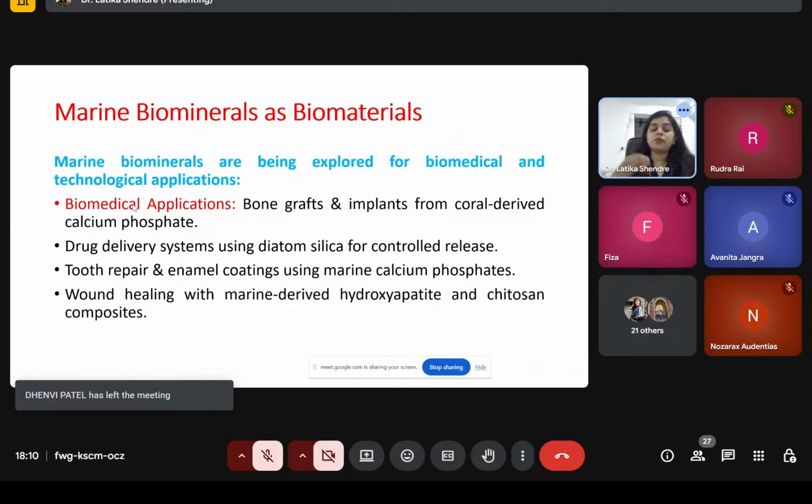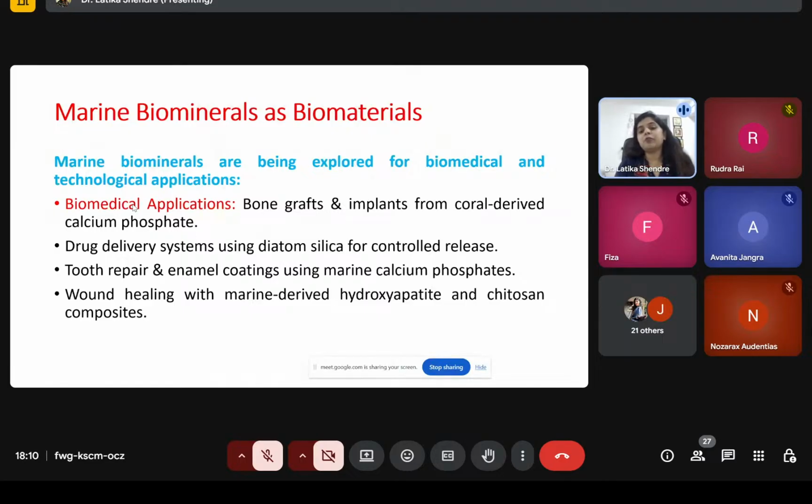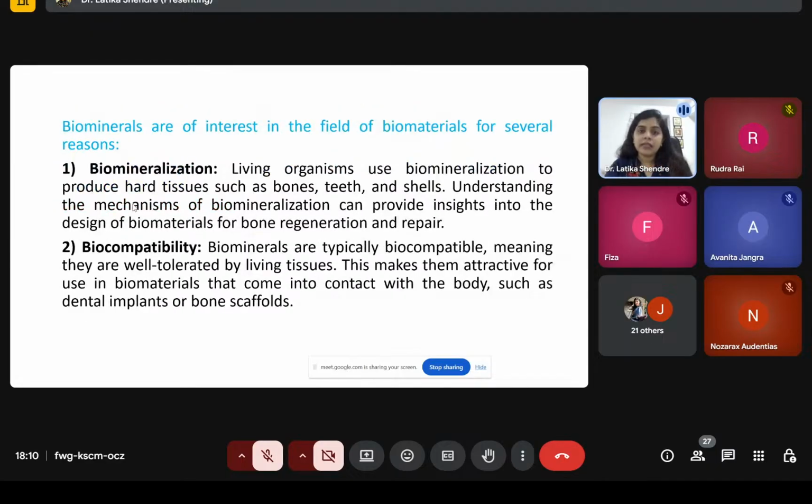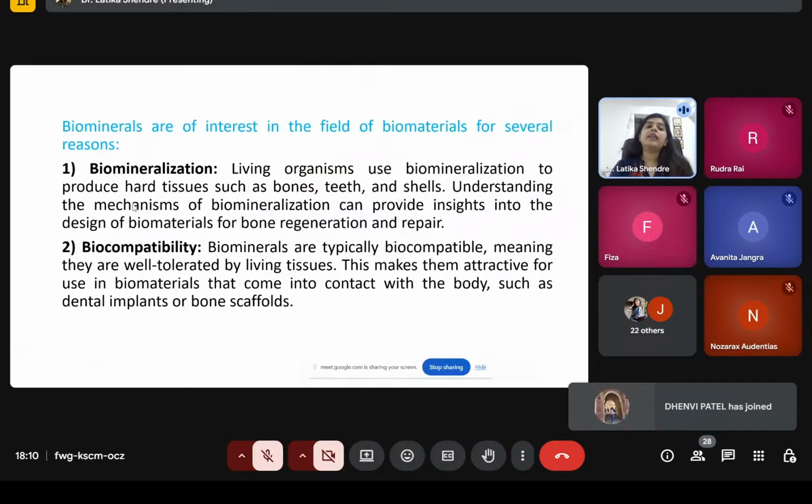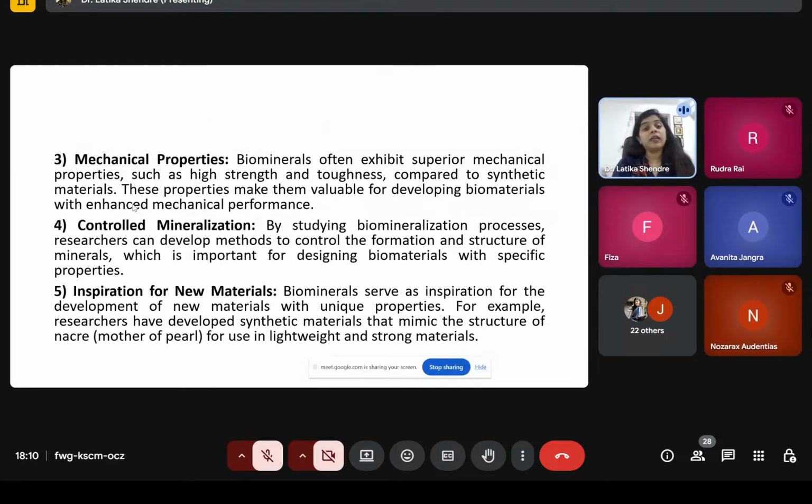In the enamel, tooth layer, tooth repair, you can use calcium phosphate. Then wound healing with marine derived hydroxyapatite and chitosan composites are being used. Then biominerals are very important in the field of biomaterial because they are responsible for biomineralization. Then they have good biocompatibility. Their mechanical properties are very essential, and it is very positive when we talk about the biomedical field.